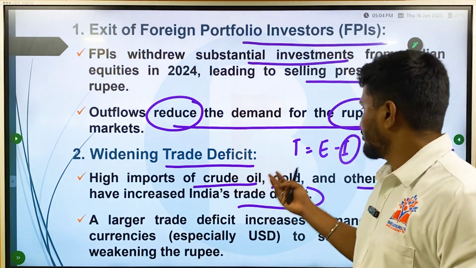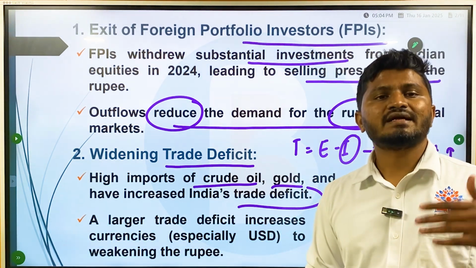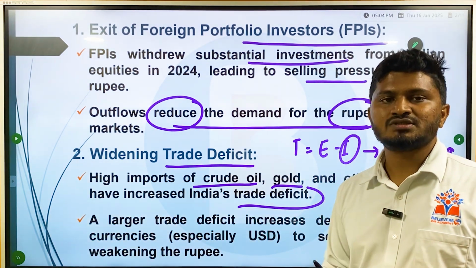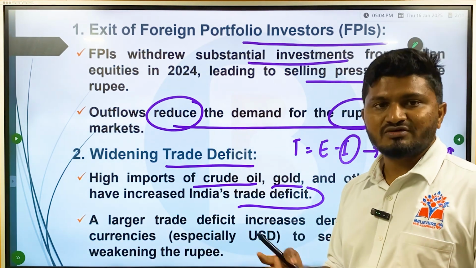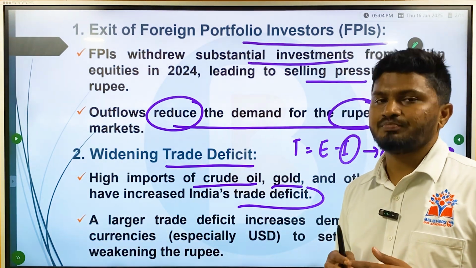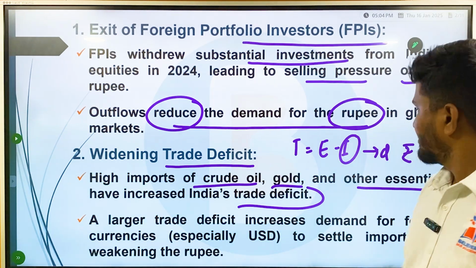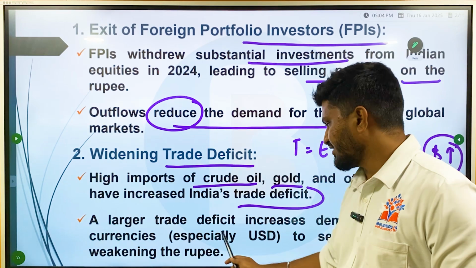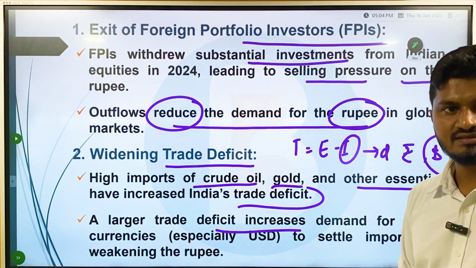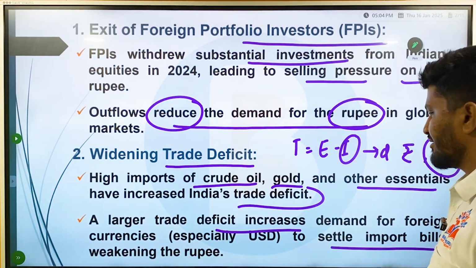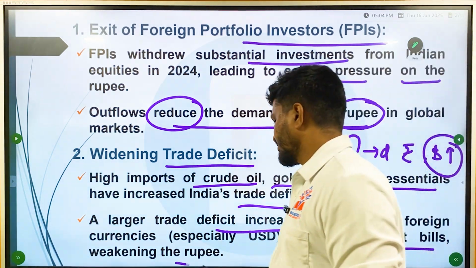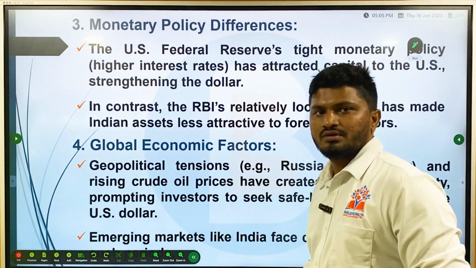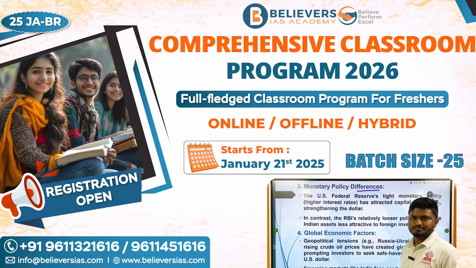Okay, when you are involved in more imports, you have to buy goods at a dollar rate. So the demand for dollar is increasing, whereas when you are selling in exports you will be selling at the cost of rupees, so that export increases the demand for rupees. Since the trade deficit is high, demand for dollar is increasing, whereas demand for rupees is reducing. A larger trade deficit increases demand for foreign currencies, especially US dollar, to settle import bills, weakening the rupee, as I already explained there.